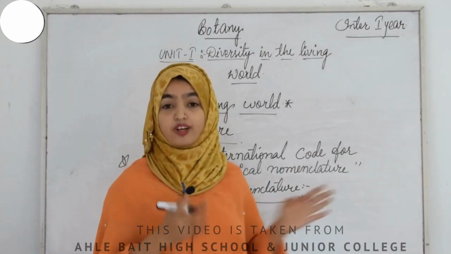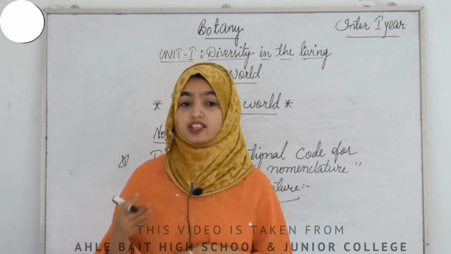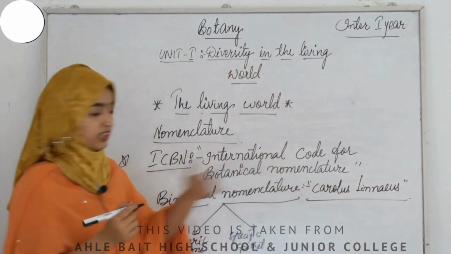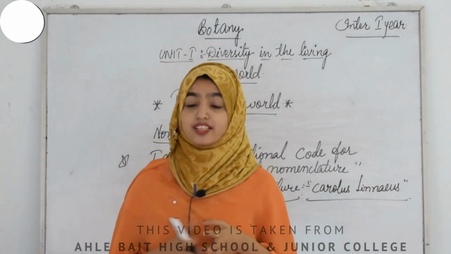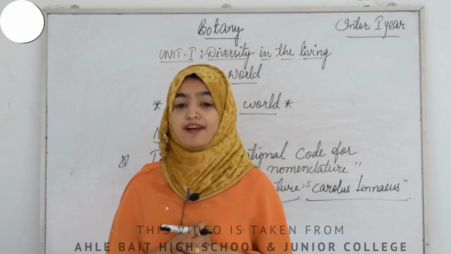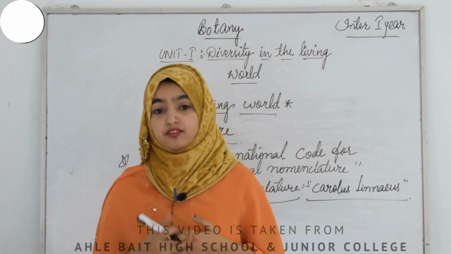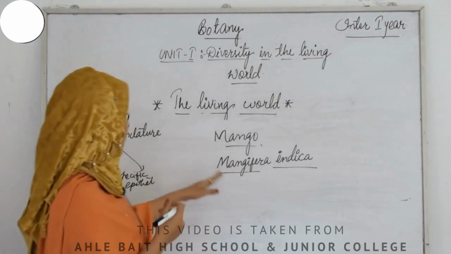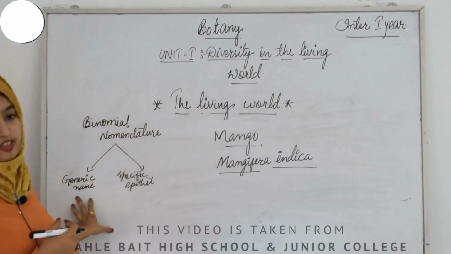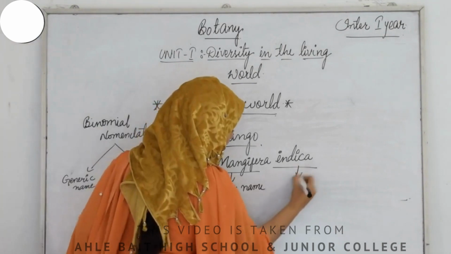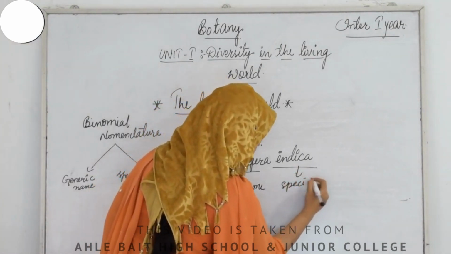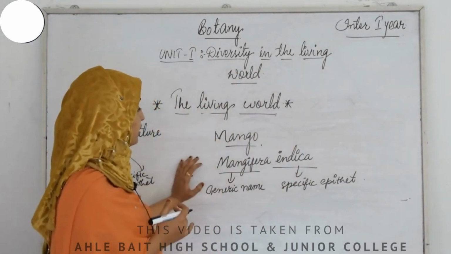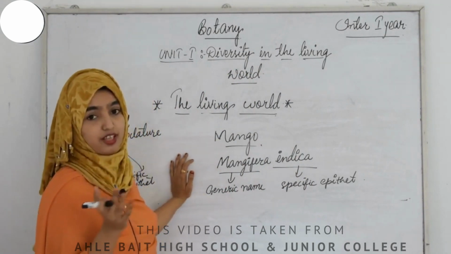This system of naming organisms based on binomial nomenclature was given by a great biologist whose name was Carolus Linnaeus. Please try to remember his name. Now to understand binomial nomenclature in detail, let us take an example of mango. The scientific name of mango is Mangifera indica. Here the first word, Mangifera, is the generic name or genus name, and indica is the specific epithet or the species name. I hope you have got a clear idea how to write the names of organisms based on the rules of binomial nomenclature.